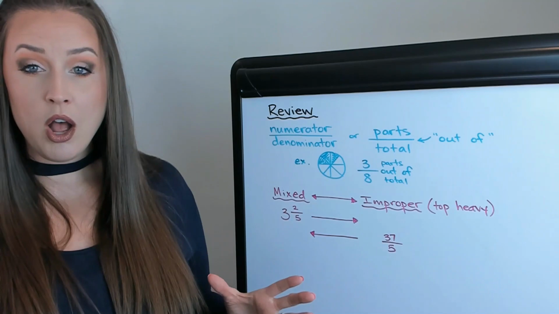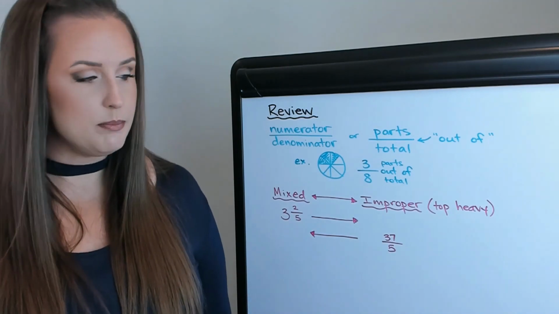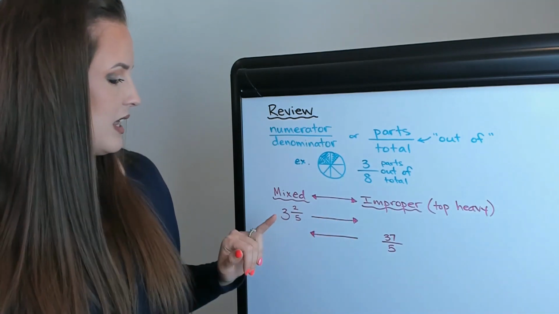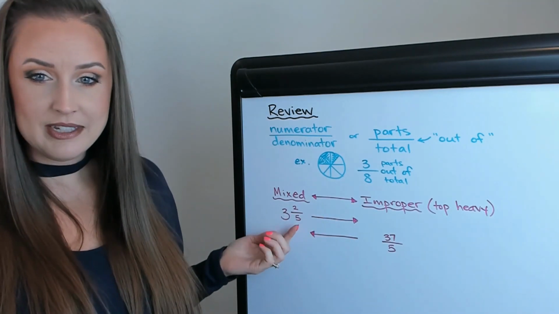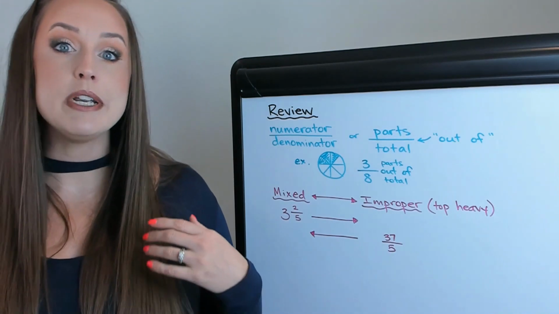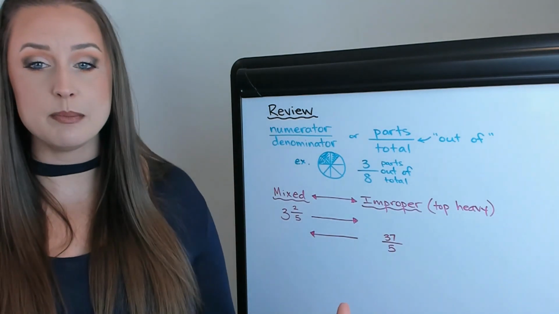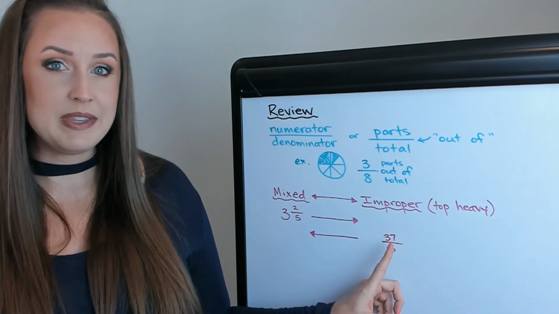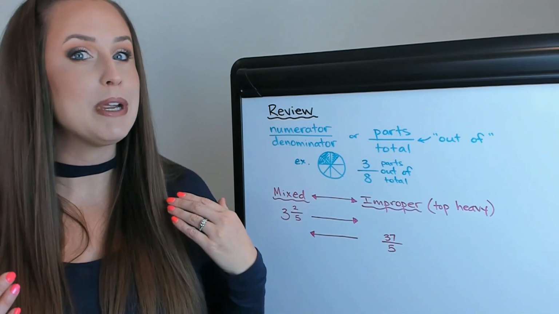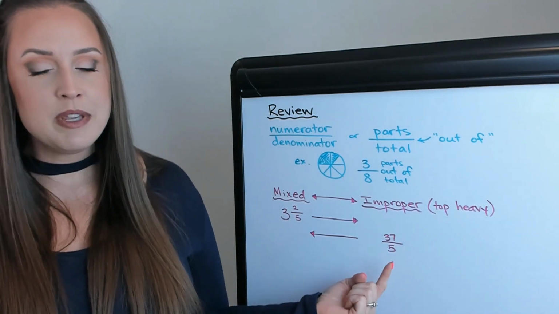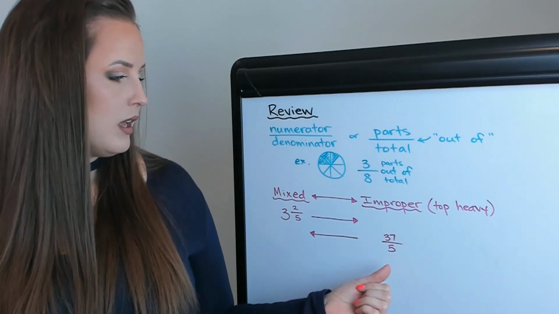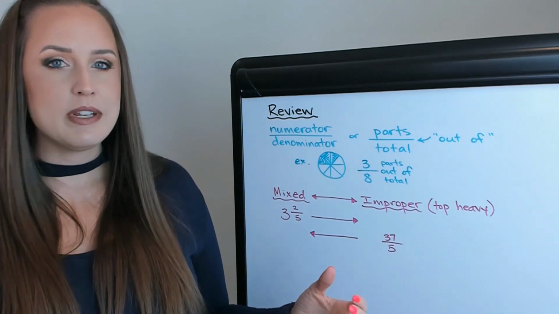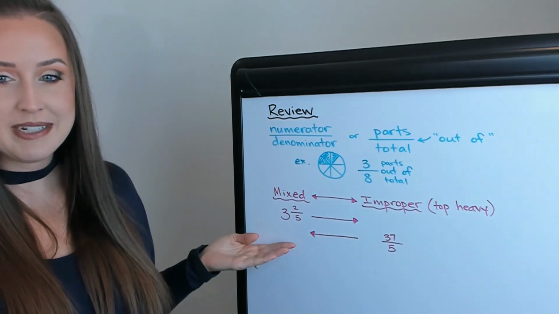So 2 very common types of fractions that we'll want to learn how to convert in between, back and forth, thus this kind of double-ended arrow, is a mixed fraction. You would see a fraction like this maybe in cooking. Maybe you would measure out 3 2/5 cups of flour for a certain recipe. However, an improper fraction, that's when you have the top that's bigger, it's top heavy, it's got a bigger numerator. This isn't something you would probably see in a recipe book. You wouldn't measure out 37/5 cups of something necessarily. What you would see instead is its mixed equivalent.